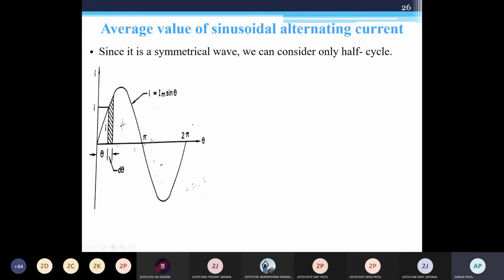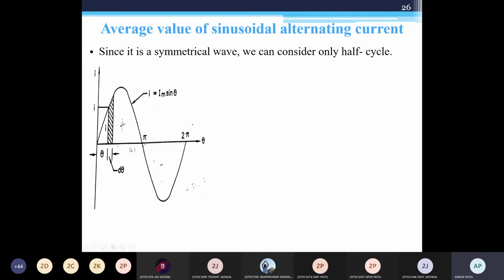So what do I have to consider for the average value of a symmetrical wave or sinusoidal current? Only half cycle. If I consider the full cycle, then the average value becomes 0, plus and minus. So for the average value of sinusoidal current, we have to consider only half cycle, 0 to pi only.